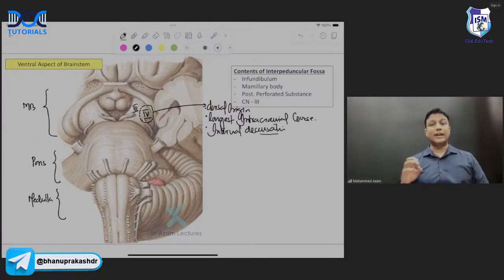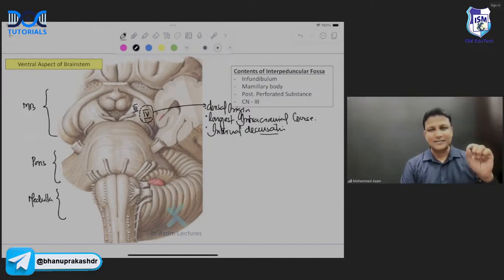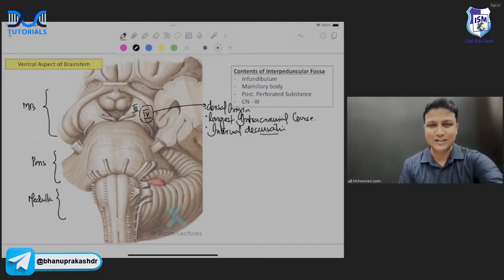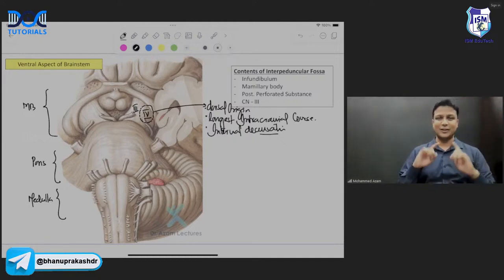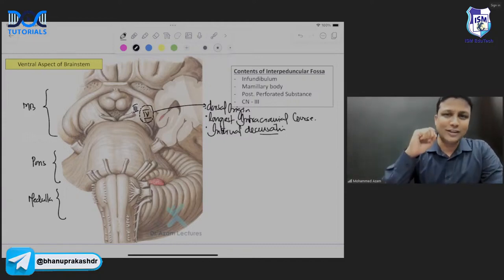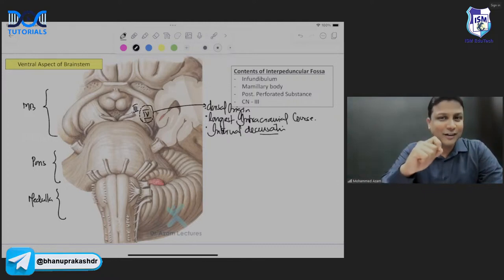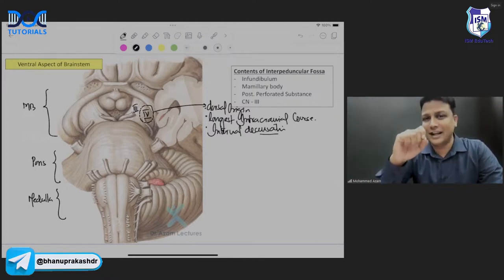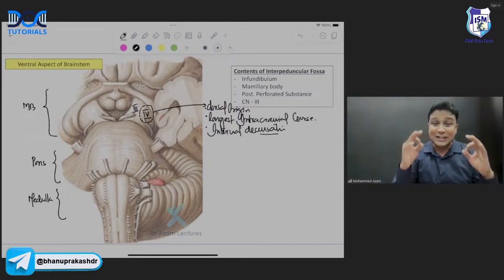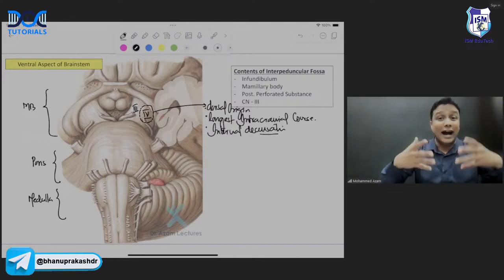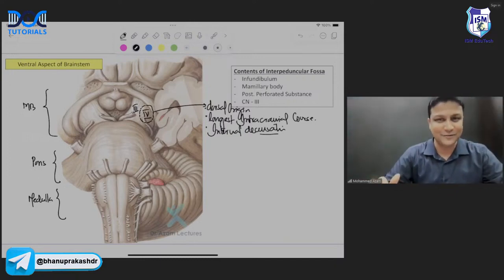Now, by the way, what is the meaning of decussation in your anatomy? Remember, decussation means crossing. So please write it down yourself in the corner of the page: decussation means what? Crossing. And remember, the fourth nerve is actually going to cross inside the midbrain only. That is the reason why it is known as internal decussation. It's crossing inside the midbrain. After crossing inside the midbrain, then it is actually coming out. Okay, fine.